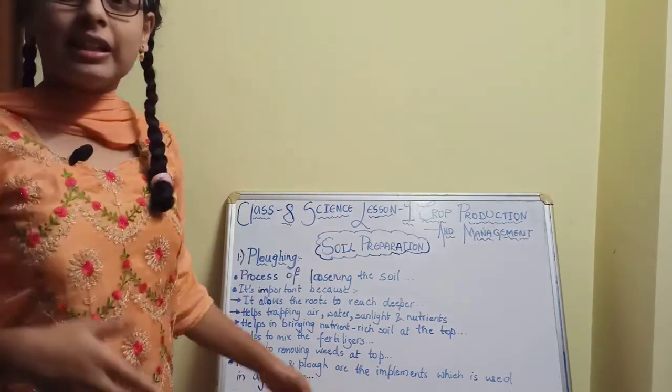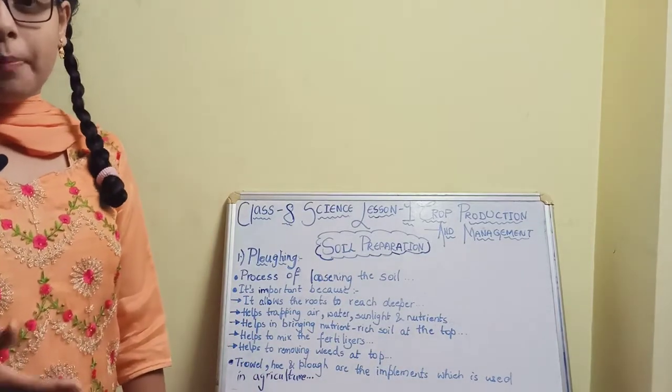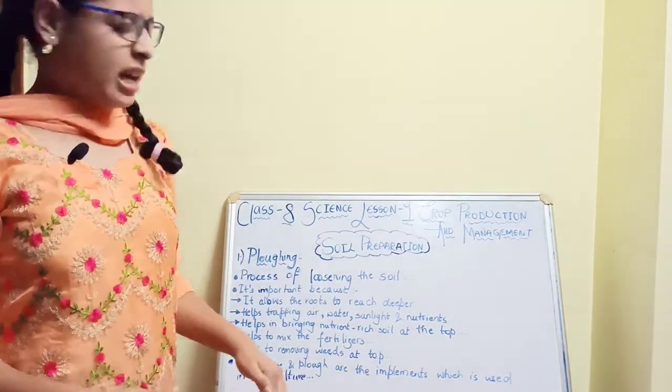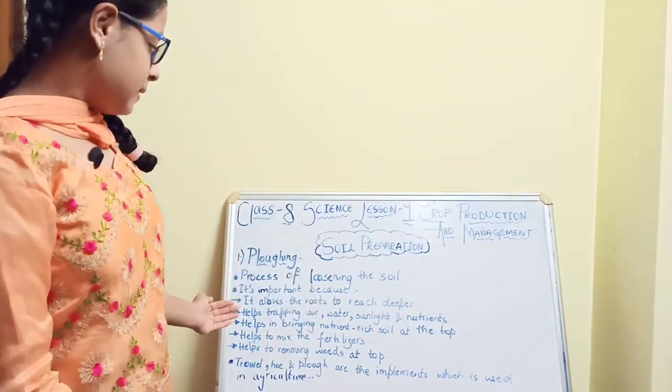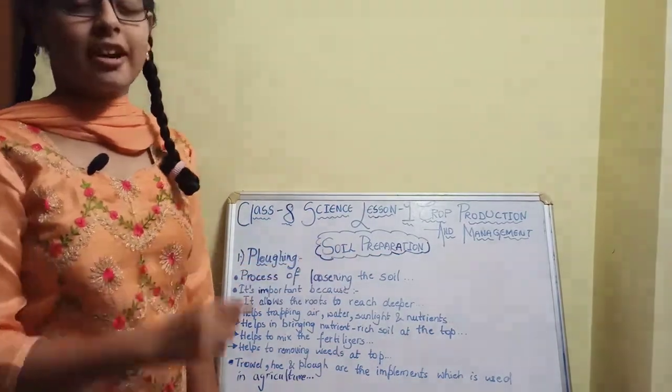Here are a few points that describe why the ploughing step is very important before sowing the seeds. So why is this step done? The first reason is that it allows the roots to reach deeper. Yes, this is the correct one.